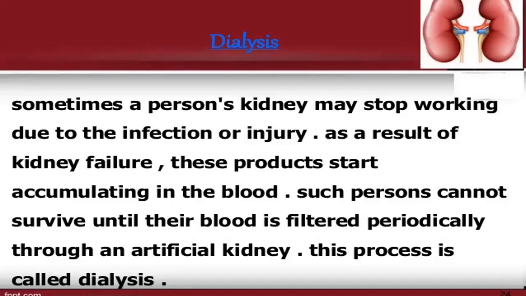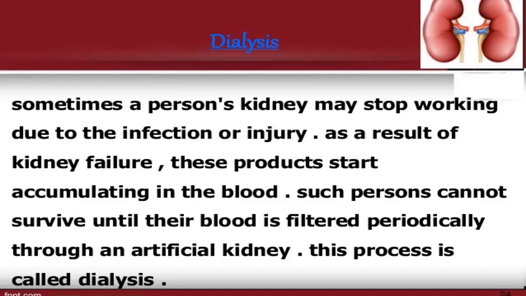The normal functioning of the kidney is essential for good health. Sometimes a person's kidney may stop working due to infection or injury. When the kidneys do not work properly, they are not able to remove the waste product urea from the blood. Complete failure of kidneys leads to the accumulation of too much urea in the blood of a person. Urea is a toxic substance, so the accumulation of too much urea in the blood can ultimately kill the person.